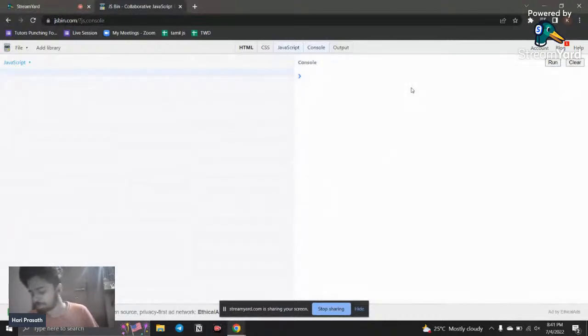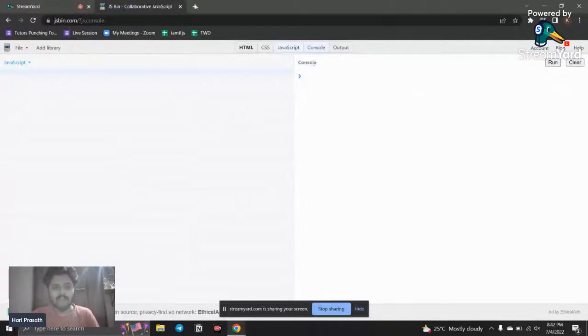Now you may have a doubt: what is a console, right? If you're a beginner, you may wonder what is a console, what I'm talking about. In simple terms, just remember one line: everything in JavaScript is an object. So console is also an object.